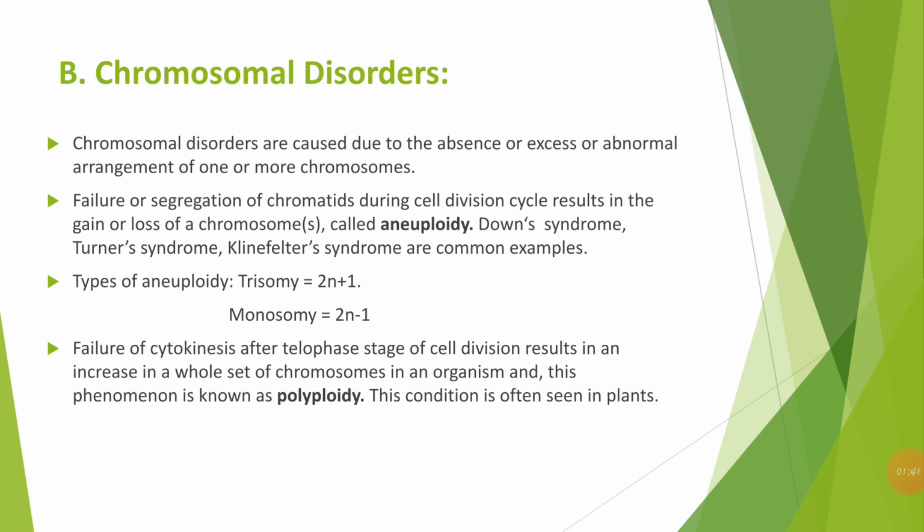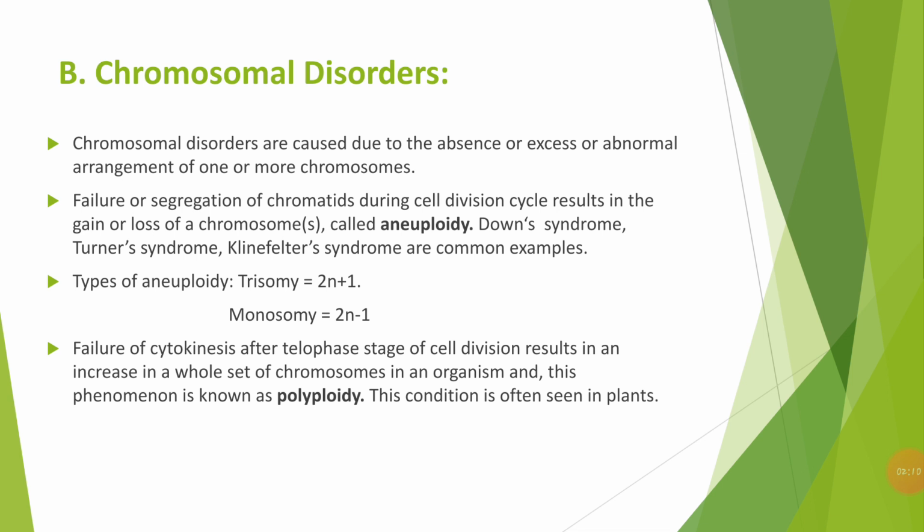This chromosomal disorder is of two types, one is aneuploidy and one is polyploidy. If there is a gain or loss of a chromosome, then it is aneuploidy. It is usually of two types, trisomy and monosomy. In trisomy there is one extra chromosome, and in monosomy one chromosome is absent, or one less chromosome is present. Polyploidy means there is an increase in a whole set of chromosomes, and this condition is often seen in plants.